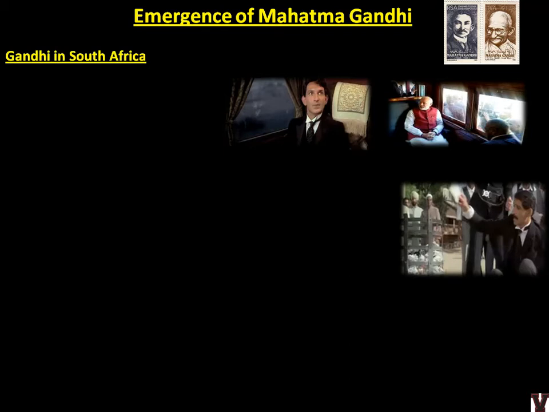These pictures you see are stamps, and the second and third picture is Mahatma Gandhi in a train in South Africa, from where he was thrown out for racial reasons. The white officers who noticed him said, you are brown skinned and not one among us, you cannot travel in a train like this, and he was thrown out of the train. This was the first incident in his life where he faced discrimination, and then he decided to raise his voice against all the problems faced by Indians in South Africa. Not only Indians, but all the others who were not Europeans.